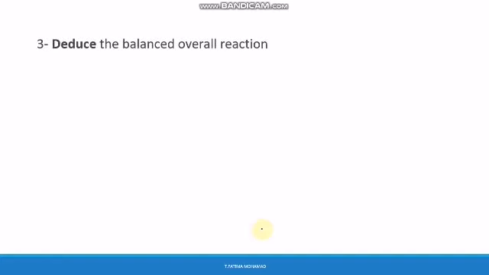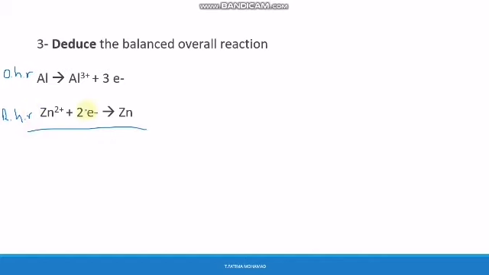Now, the third question, which says, deduce the balanced overall reaction. So, when writing the balanced overall reaction, we should write the reduction half reaction and the oxidation half reaction above each other. This is the oxidation half reaction, and this is the reduction half reaction. In the first one, the product side, we have 3 electrons, and here we have 2 electrons.